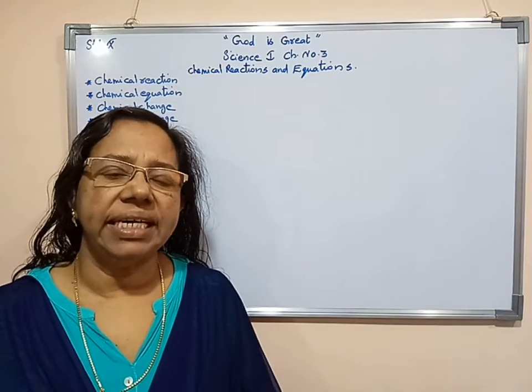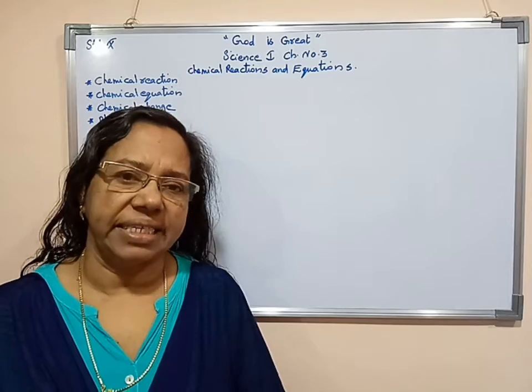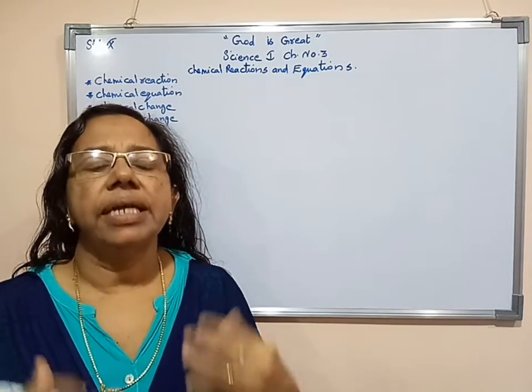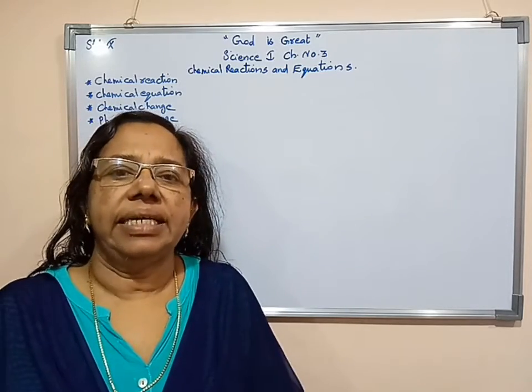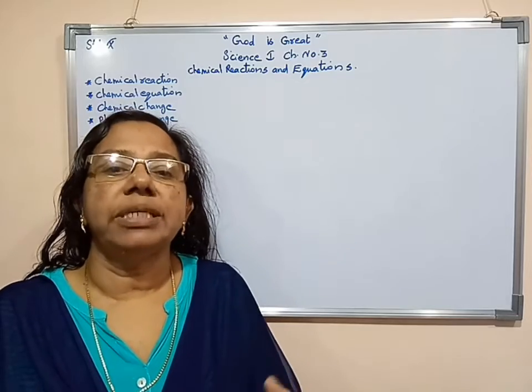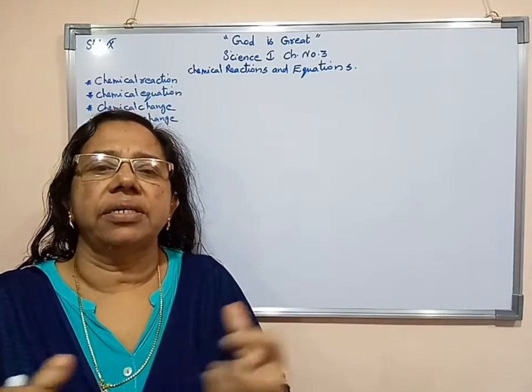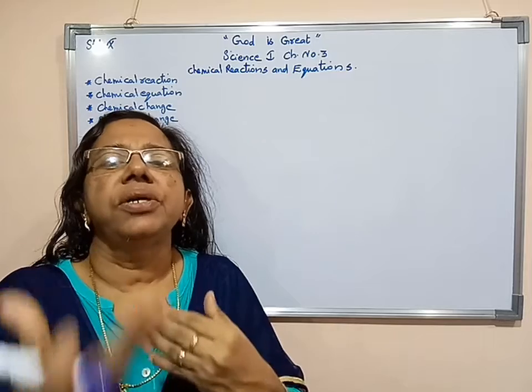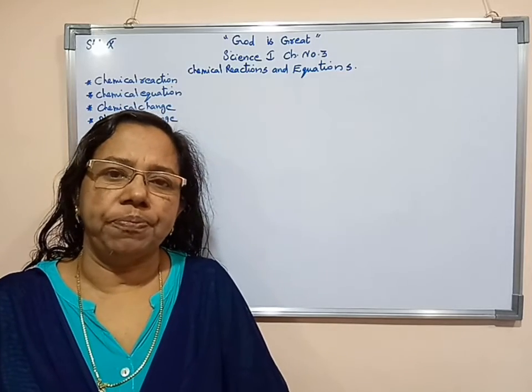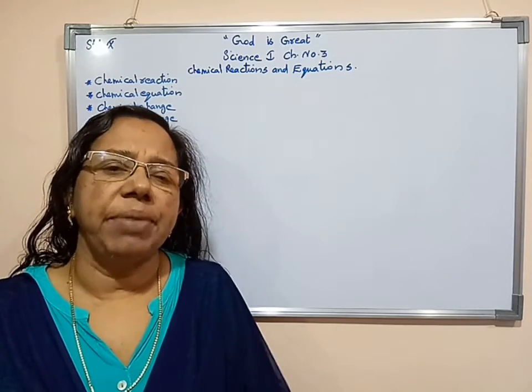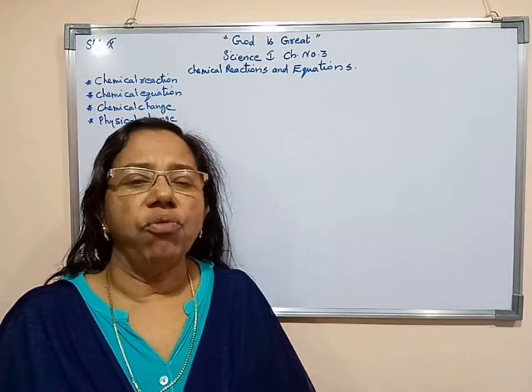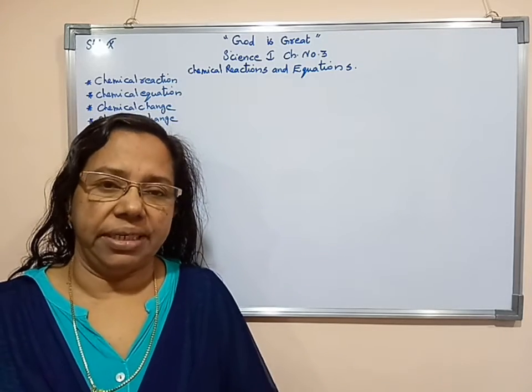So here we can say what is meant by chemical reaction. Chemical reaction is a reaction in which one or more substances join together or react together, new substances are forming. This is known as chemical reaction. Now, what is meant by chemical equation?